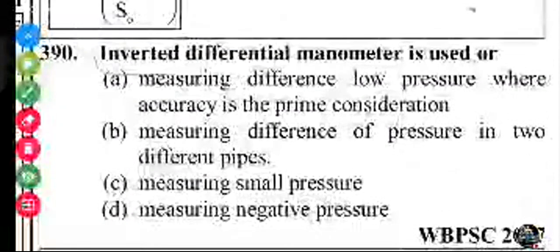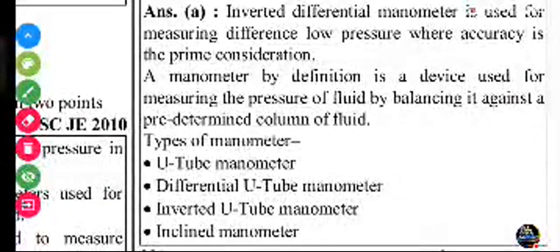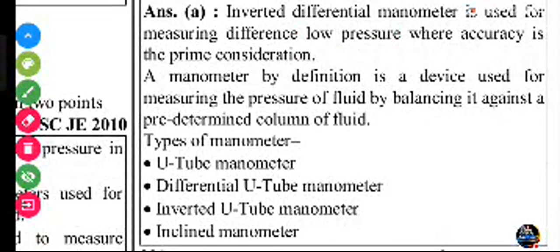Next question. Inverted differential manometer is used for: measuring the difference of low pressure where the accuracy is the prime consideration; measuring difference of the pressure in two different pipes; measuring small pressure; measuring the negative pressure. Let's check. This is the correct one. Inverted differential manometer is used for measuring the low pressure where the accuracy is the prime consideration.